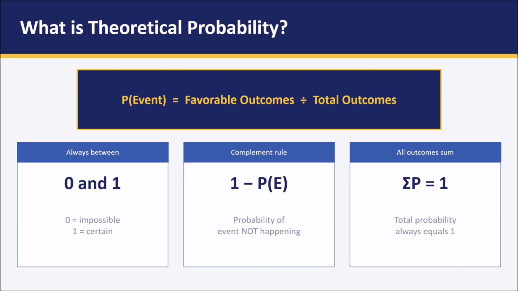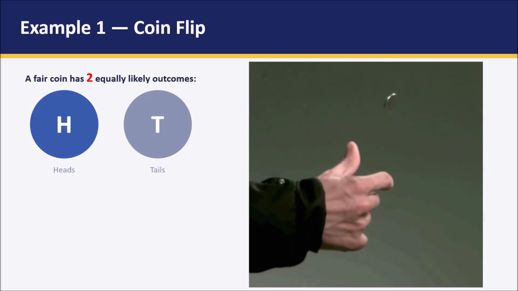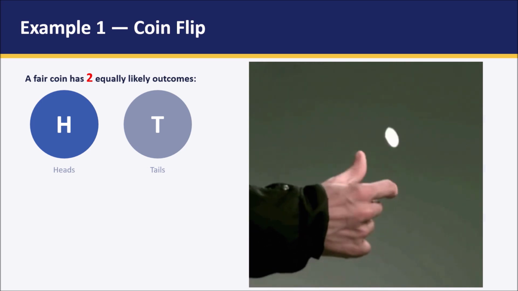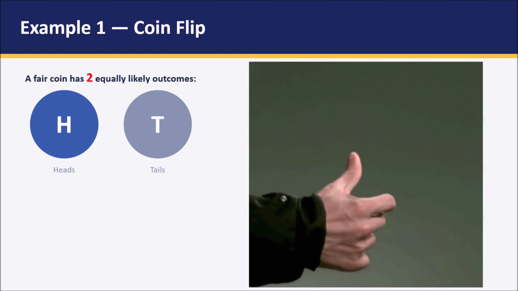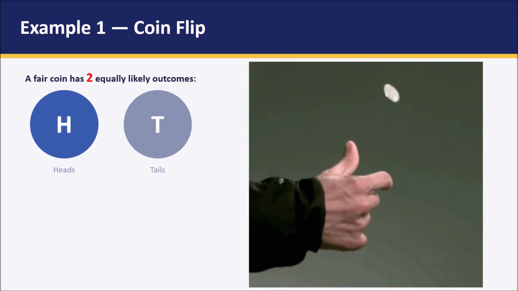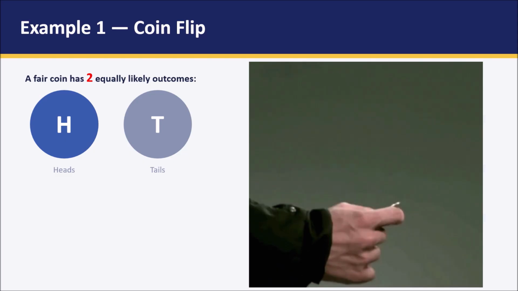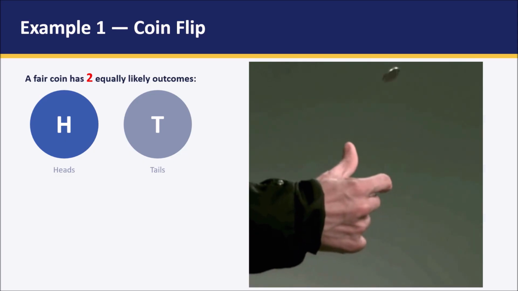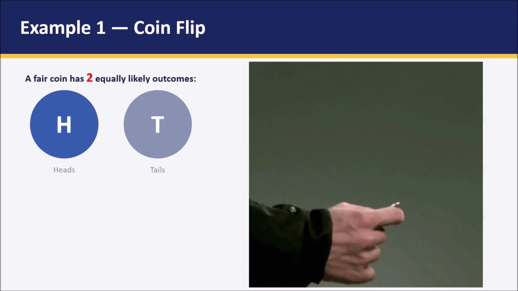Now we are going to discuss the concept of theoretical probability. The probability of an event can be calculated as the number of favorable outcomes divided by the total number of outcomes. So this is our example number 1, coin flipping. As we know, when we flip a coin, the total number of possibilities is always 2. Either the coin can give heads or it can be tails. So in this example, the total possible events is 2.